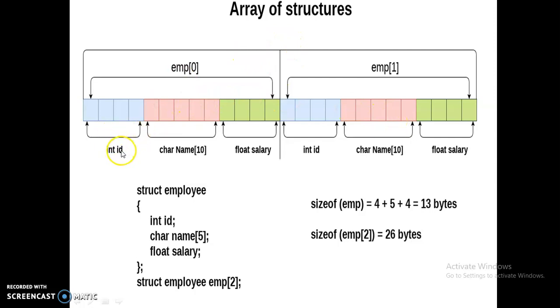So employee 1's ID, employee 1's name and then the employee salary. Like that, employee 2's ID, name and salary are stored. Like this, if you give the size of the array as 10, then 10 employees' details are stored in the structure by using this type, okay.